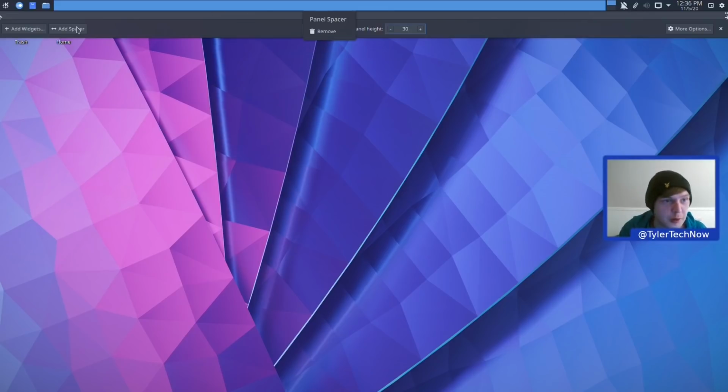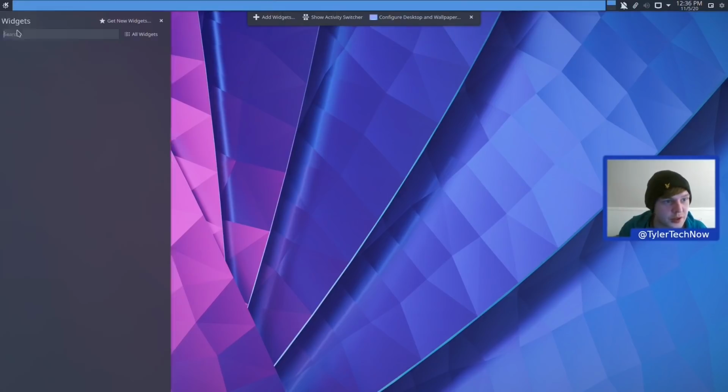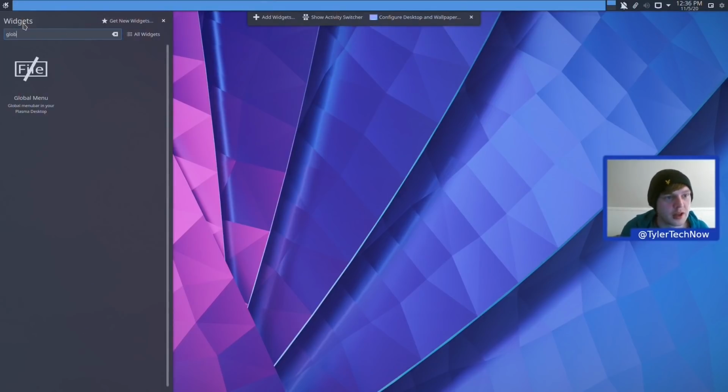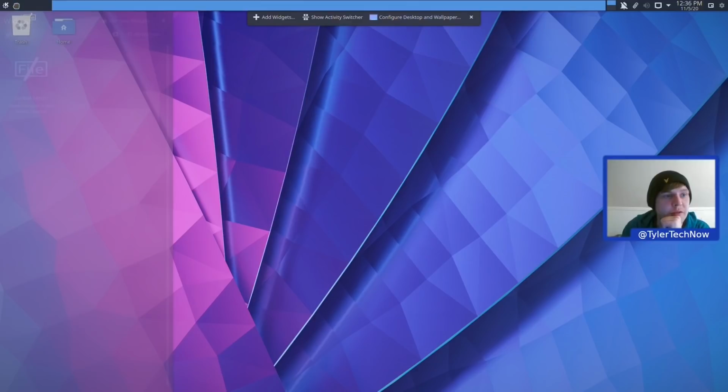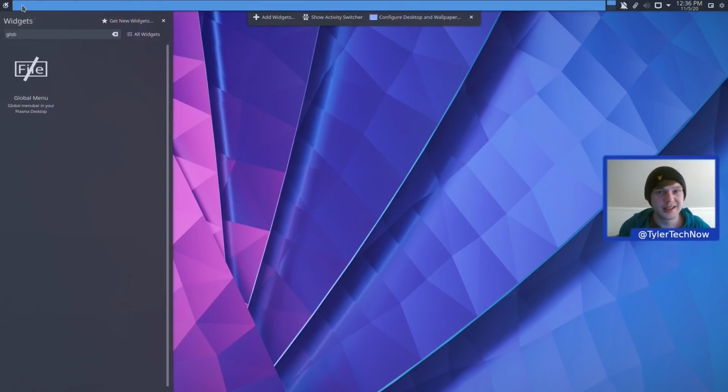But for the moment, we won't worry about that just now. So let's remove that. And now let's go to add widgets, global menu. So I guess once you've gone ahead and installed all of the applications that you do need on a sort of daily basis, and you don't tend to need a whole lot else that's not included in the Flathub repo, you might be just about okay with this kind of distribution.